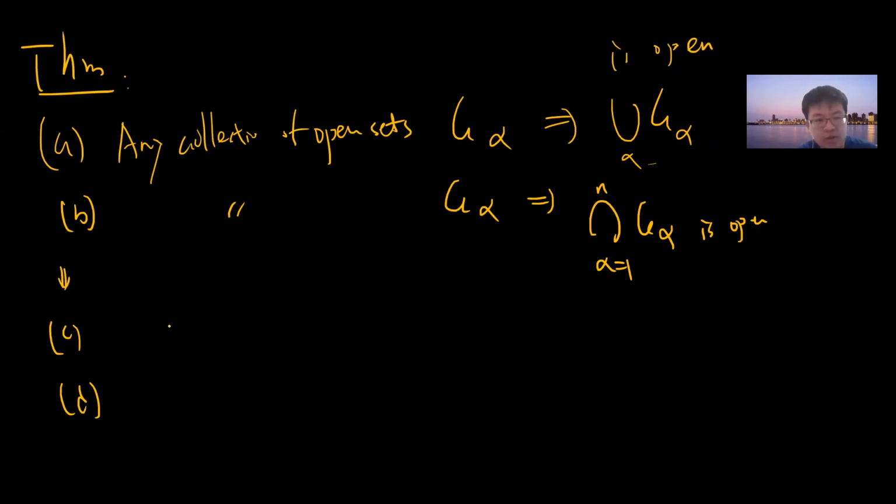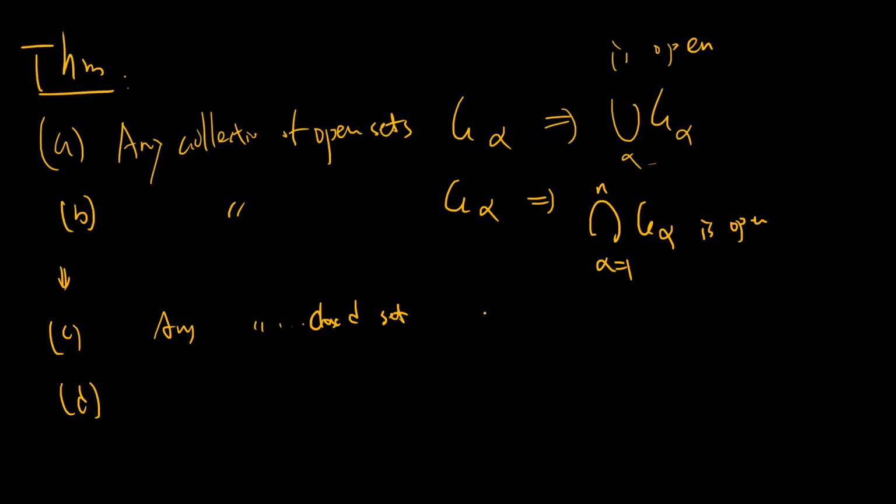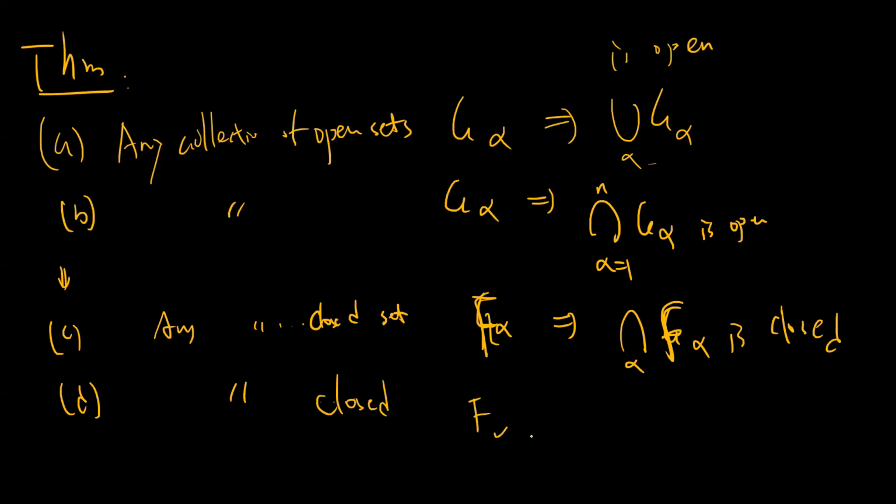So the translation is that for any collection of closed sets F alpha, where F means closed, any intersection of closed sets, even infinite, must be closed. And for closed sets, only a finite union is closed.